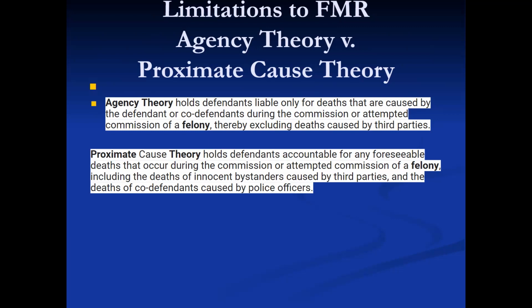Proximate cause theory holds defendants accountable for any foreseeable deaths that occurred during the commission or attempted commission of a felony, including the deaths of innocent bystanders caused by third parties and the deaths of co-conspirators caused by the police.